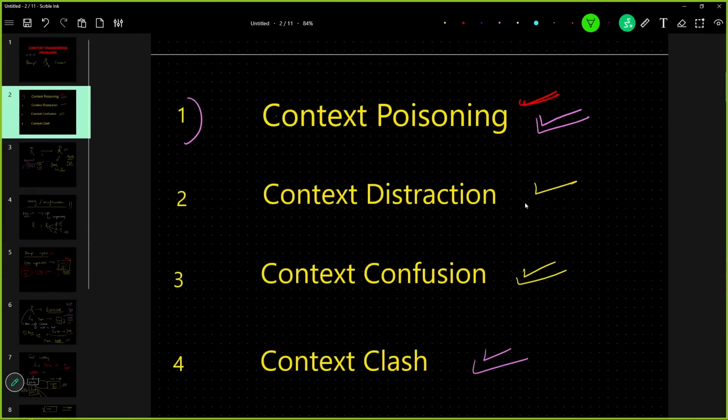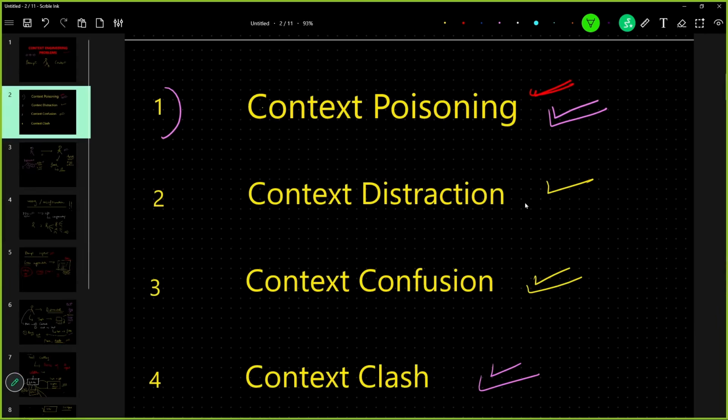And yes, these were all the different types of contextual problems: context poisoning, context distraction, context confusion, and context clash. And that was it about context engineering problems.